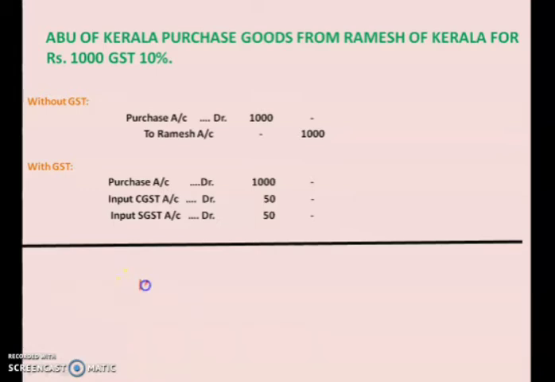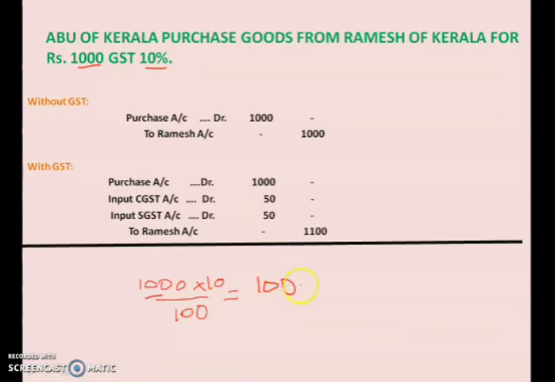See? 1,000 into 10 divided by 100. So children, 1,000 into 10%. 1,000 is the cost of the goods. And on that, 10% is the GST which I have to charge. So 1,000 into 10%, how much will I get? 100 rupees.